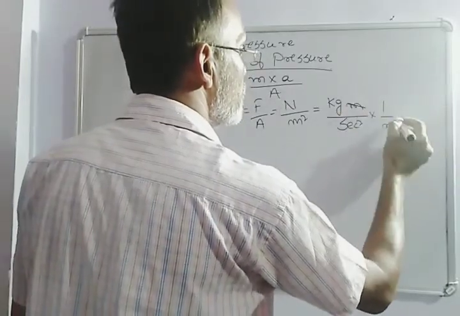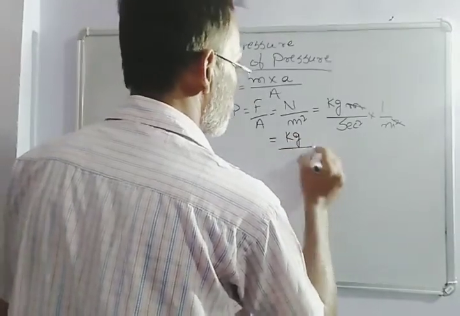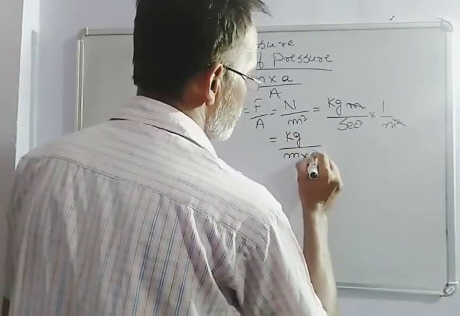So meter square cancels, giving kg by meter into second square.